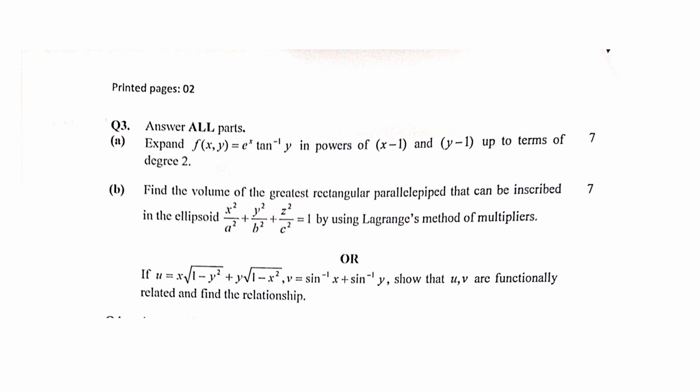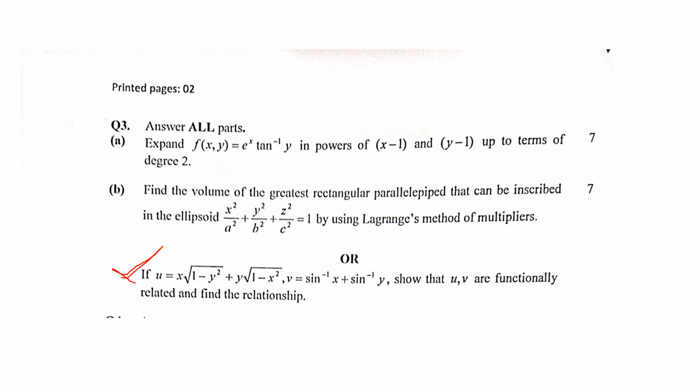Chapter 3: you have also been given the u value and v value, then show that u and v are functionally related, and find the relationship. This is one of the important questions that might be asked. And Lagrange's method of multipliers is also asked for a rectangular parallelepiped.